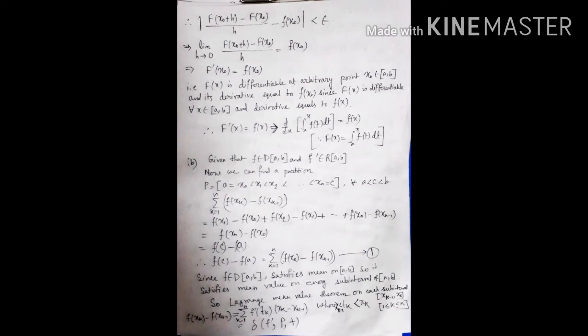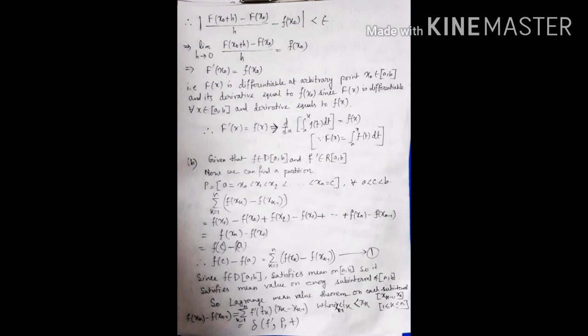We take the limit h tends to 0, (F of x0 plus h minus F of x0) divided by h is equal to f of x0, which is the definition of differentiation. So this implies F dash x0 is equal to small f of x0, that is capital F(x) is differentiable at arbitrary point x0 belongs to closed interval a comma b, and its derivative is equal to f of x0.